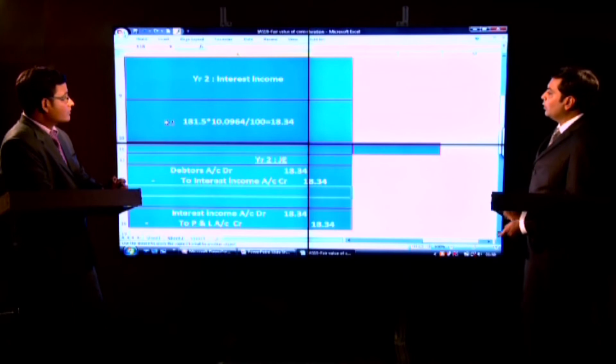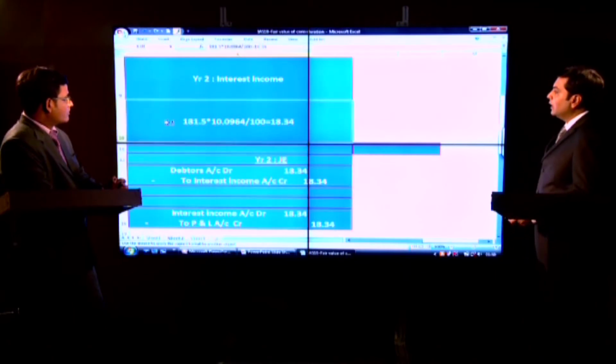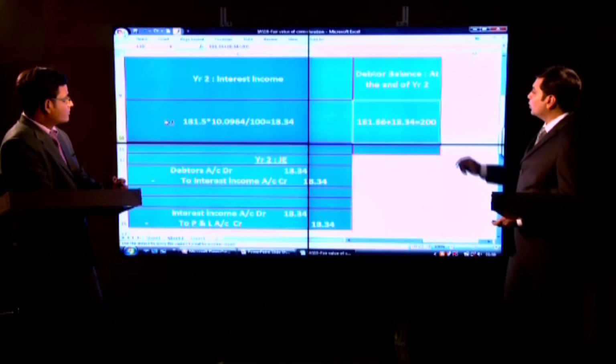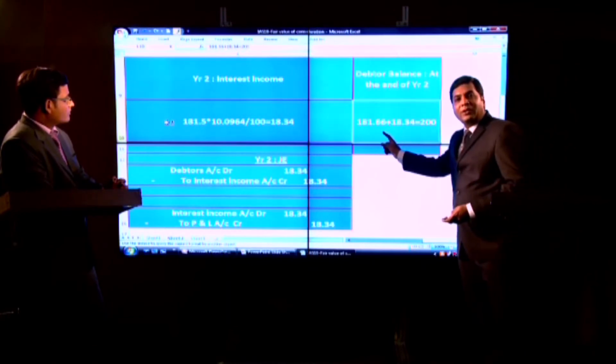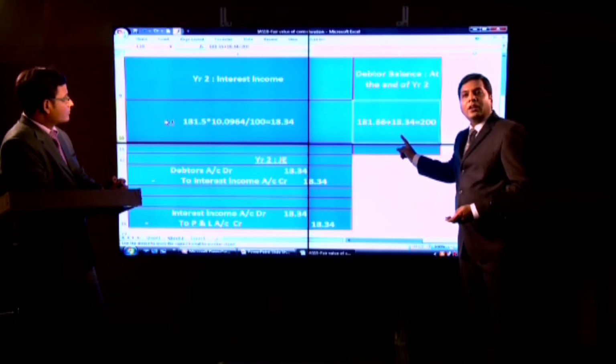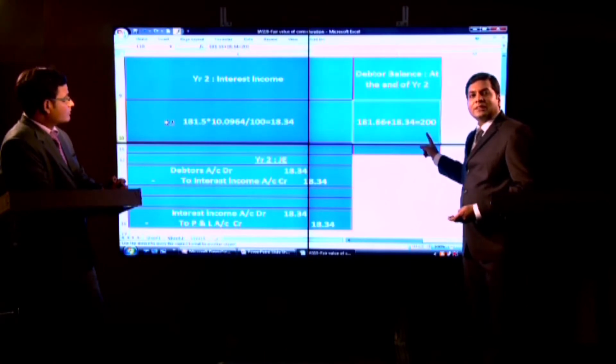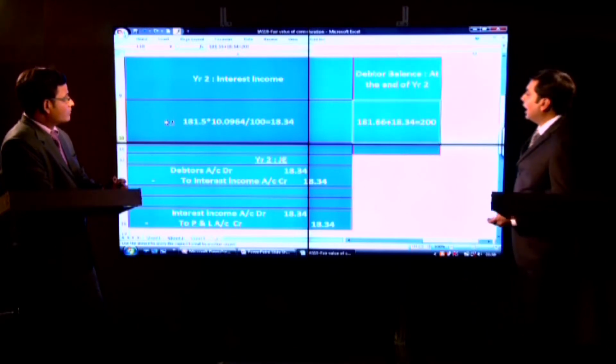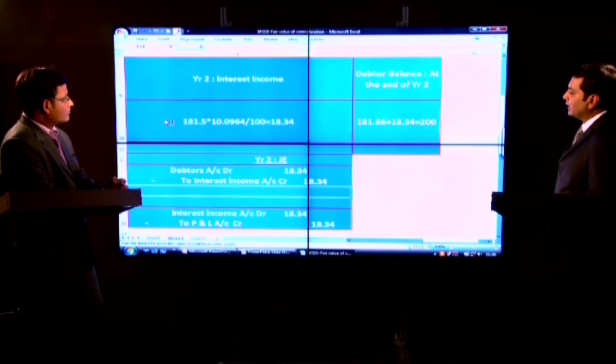What will be the value of debtors at the year end 2? Well, that is going to be the opening balance at the year end 1 plus the interest income of the second year, and this is the total balance. You can see that this is equal to the transaction price now, and I will settle this transaction at the year end 2